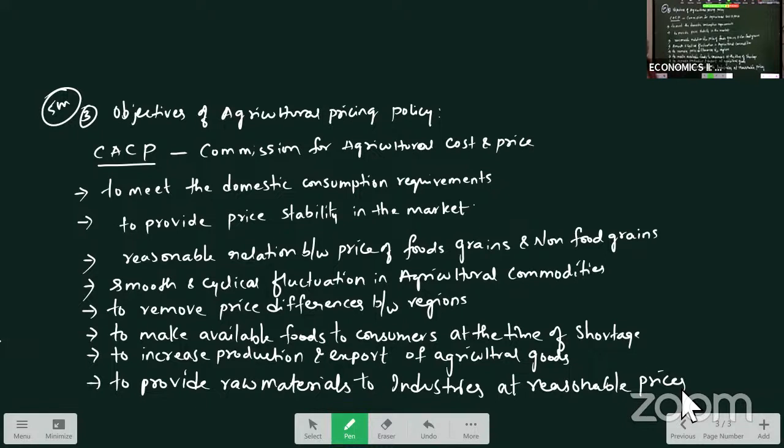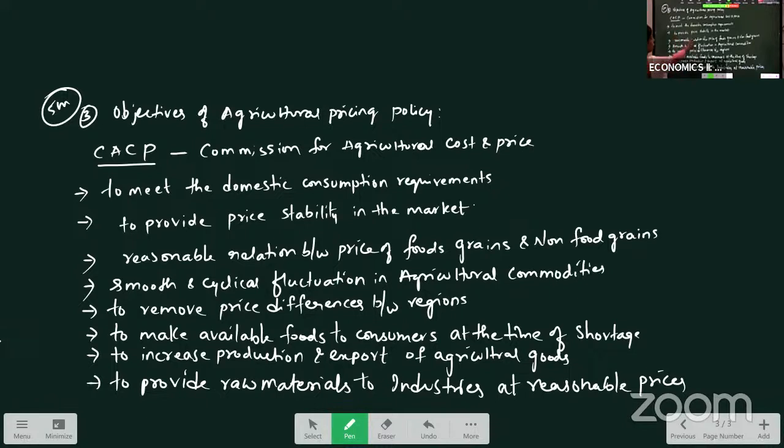You can see the objectives of this agricultural pricing policy. The first is to meet the domestic consumption requirements, which means people in the country should be in a position to consume their food, because, as we have seen, absolute poverty is one problem in the country. Absolute poverty means their income is not sufficient to take in the calories and food items we get from agriculture. So if the pricing is done normally, all people are in a position to consume those goods. With that intention, the pricing policy was introduced.